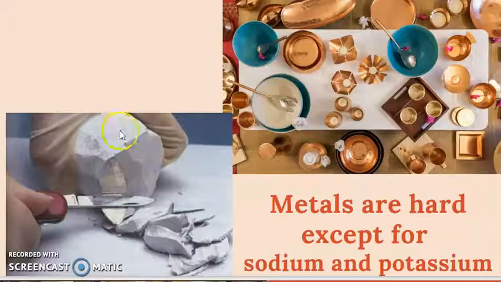Then what is happening with the outside surface? The outside surface of the metal gets in contact with the oxygen of the air and gets rusted or corroded, which you have already learned in the first chapter. Let's have a quick view into a section of the experiment where they cut a piece of sodium, potassium and lithium with a knife.